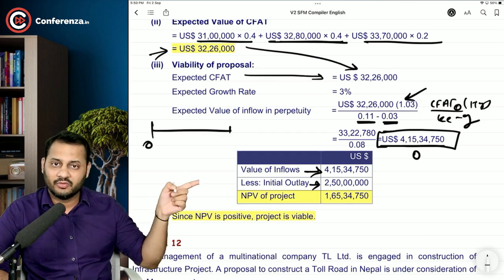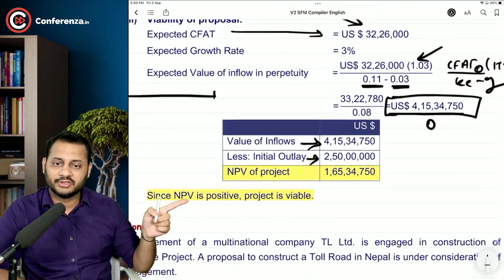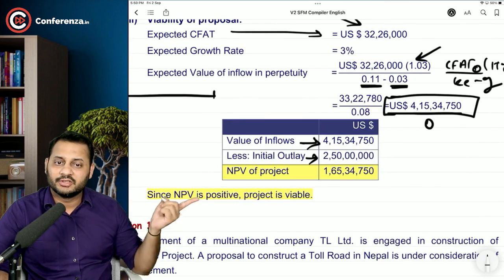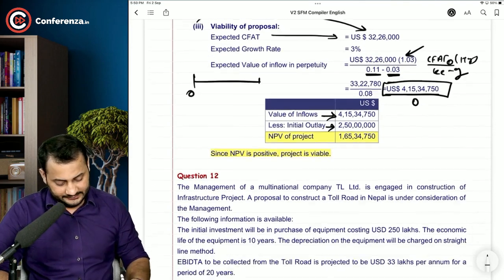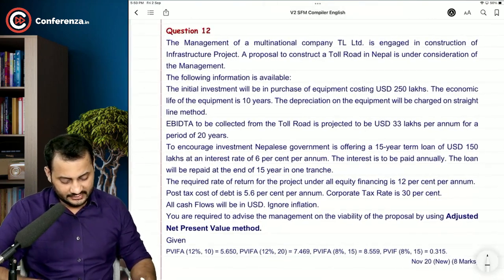25 million is your outflow as given in the question. NPV of the project is positive, so the project is viable. That's it. I think that was the easiest question till now.